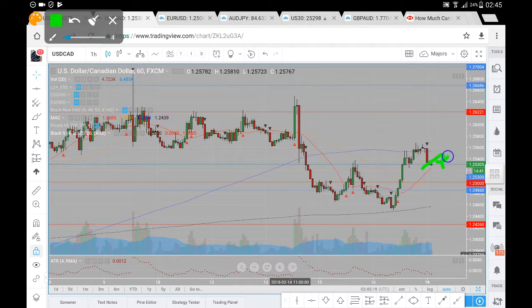If, however, we go into a bit of consolidation and we do break down from this 125.30, we look to see our price react around the 125 level, the psychological level marked out here in red. A break from which we look for 124.86, and a break from there we look for price to head down towards our previous swing low in the market in around 124.60, along with the 400 period average. We'll see whether that does act as support.